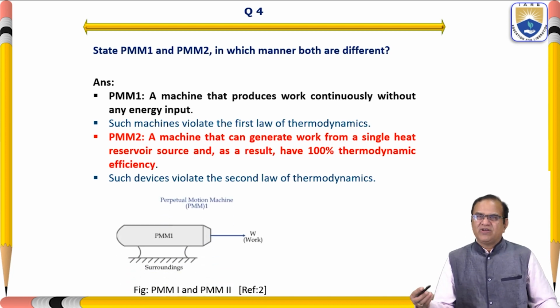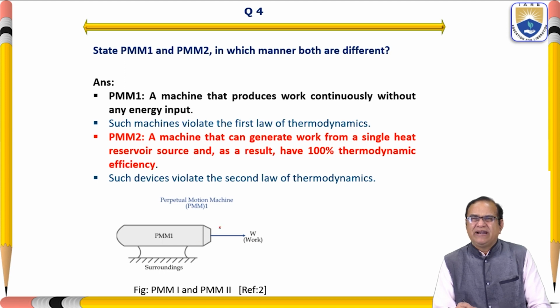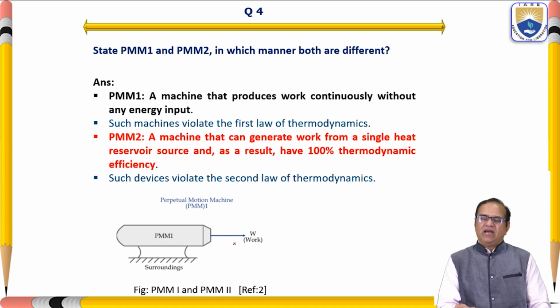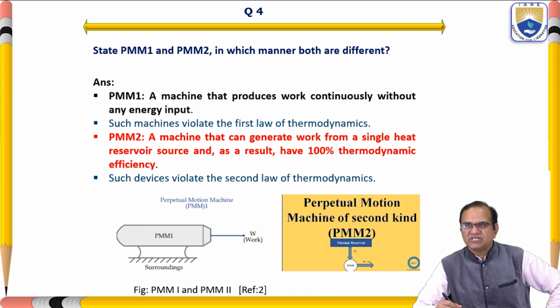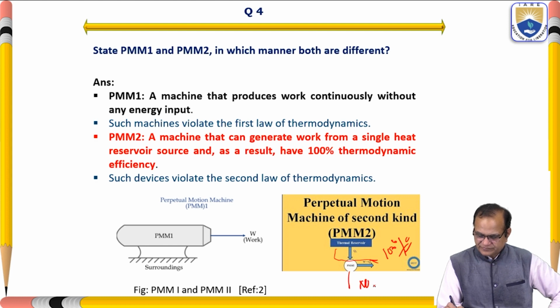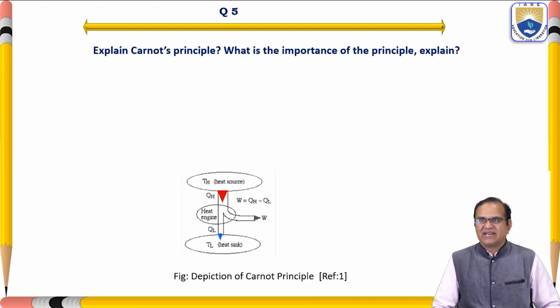So here we can see the perpetual motion machine of the first kind. It will always be giving work without taking any input. It is a machine which will always be working without taking any work. And if you see here the perpetual motion machine of the second kind, only the source is required and it will give the work. So the efficiency will be 100%, with no rejection of heat. That is the perpetual motion machine of the second kind.